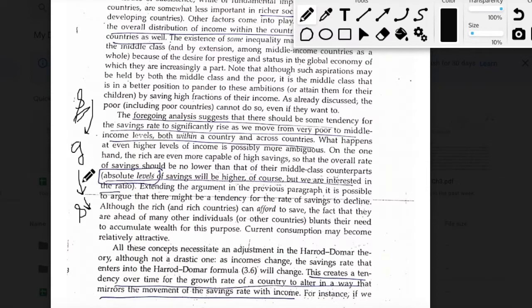So it's possible that this might lead to a small reduction in the savings rate, and then this will further have some effect on growth rate. So when we talk about the Harrod model, we only talk about this chain and we ignore the rest of the effects. That creates an error when we make any kind of conclusions from the Harrod model, because we ignore the endogeneity of the savings rate.